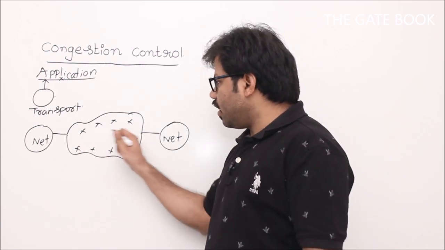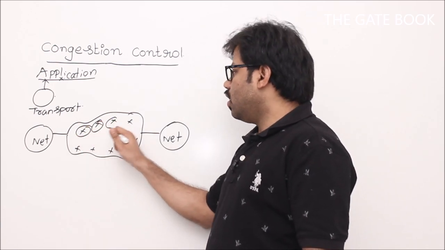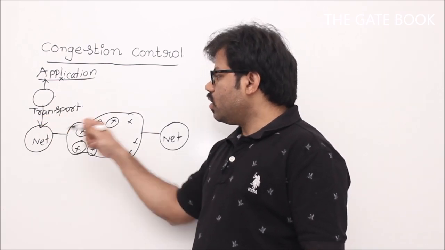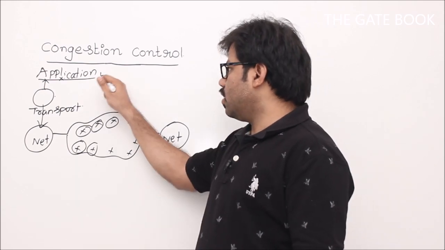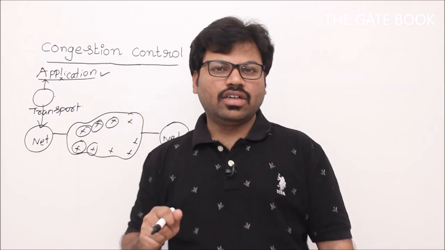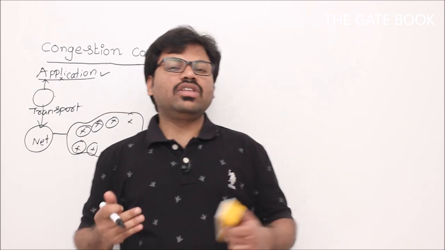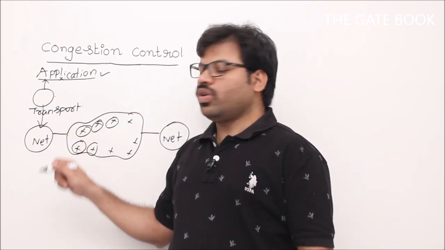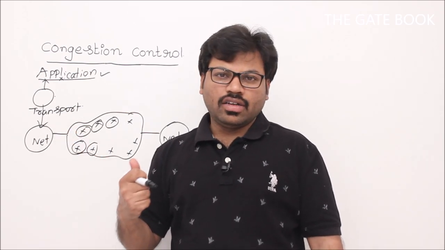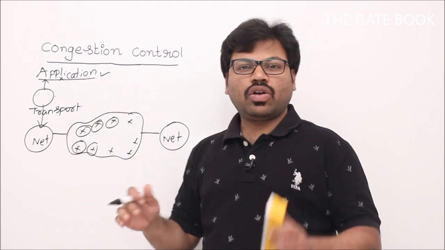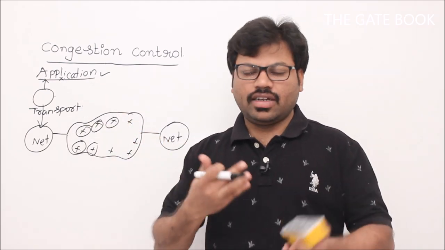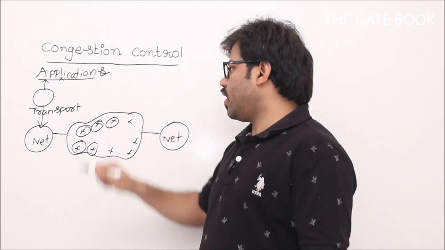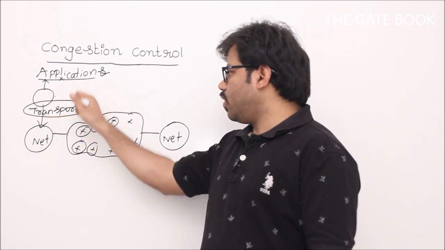Of course, the network layer can control the congestion, but before that, who is pumping the data into it? Who is giving the data to the network layer? Applications. If you don't stop each and every application from sending the data, then how will this overall congestion control process be completed? Correct? So that's why we implement congestion control at the network layer. Second thing, we have to control the main source of this data, that is nothing but applications. That's why we stop the applications for some time. Further, the transport layer is going to take care of the duty.